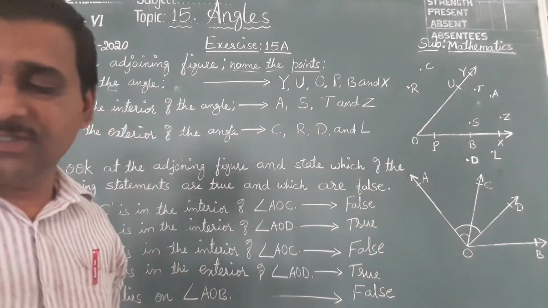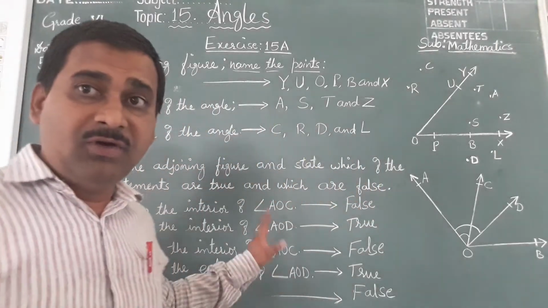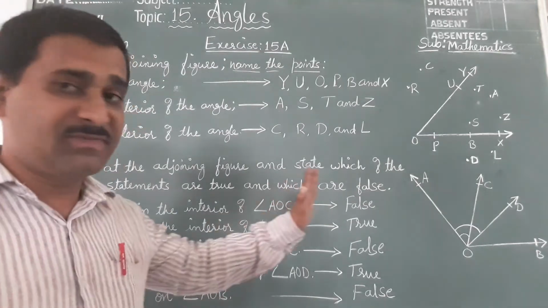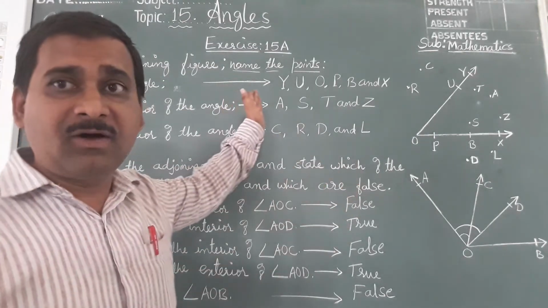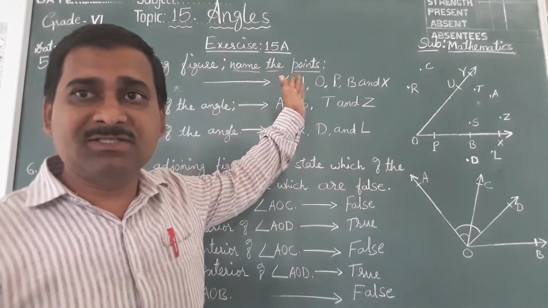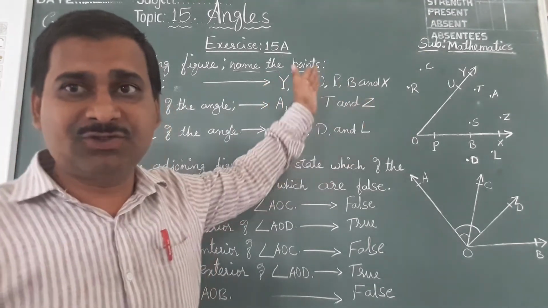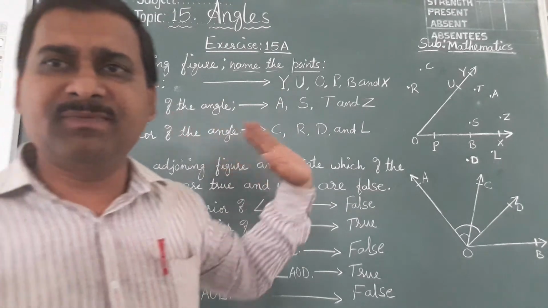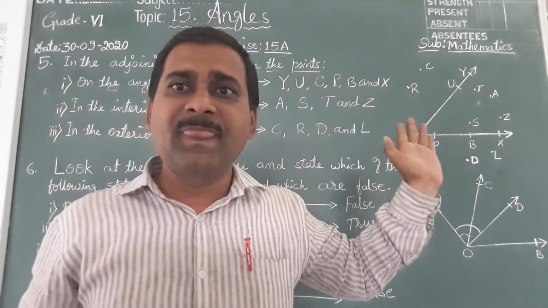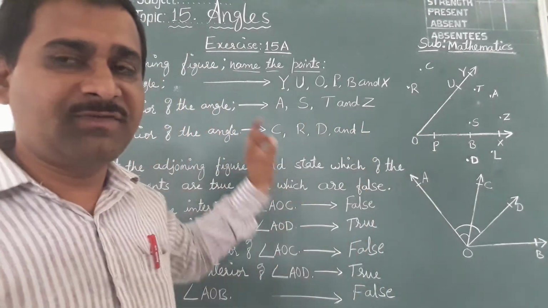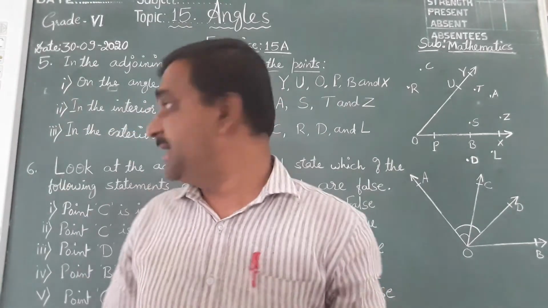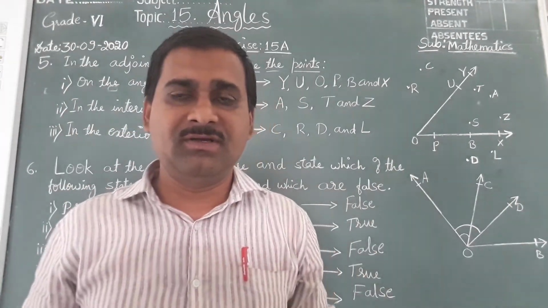Understood children? So you should know why they are true, why they are false. That's why I have explained to you. And these are all the points on the angles, points outside the angles, points inside the angles. You should know how to read the points by looking at the picture. Very simple. Children, the last question of this exercise, that is the 7th question.